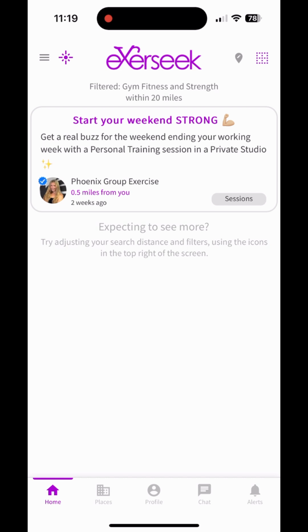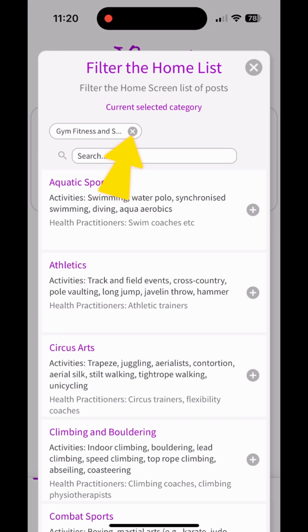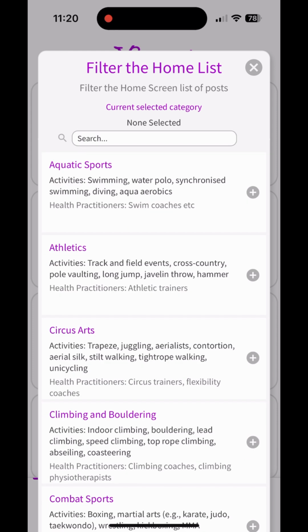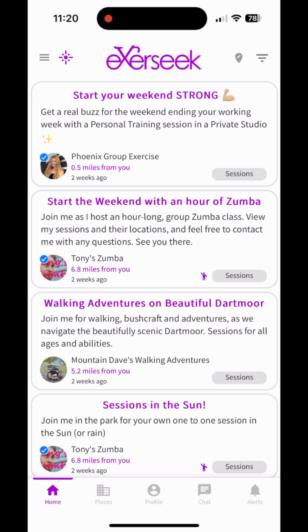If there aren't any applicable posts, then the list will be empty. Remove the filter by clicking on the icon in the top right, then clicking on the cross in the widget above the search bar. Select the close icon in the top right to exit the search list.